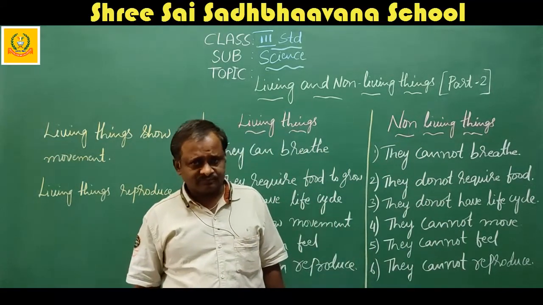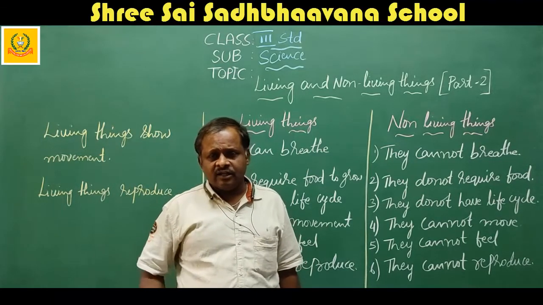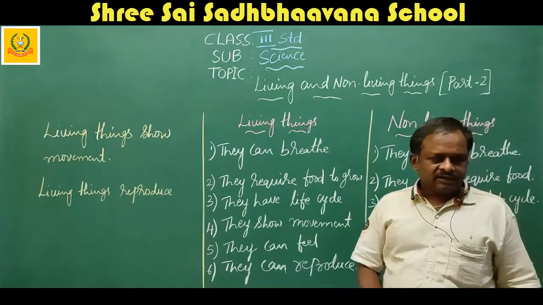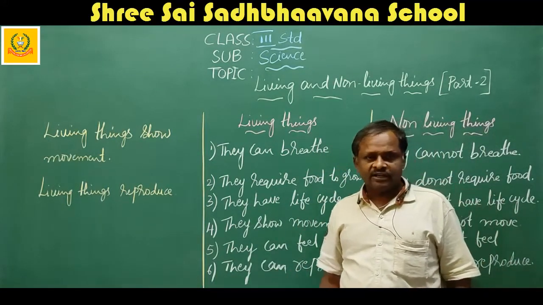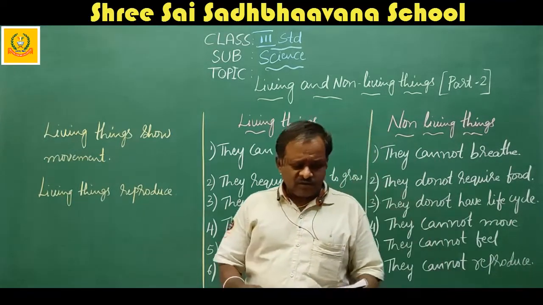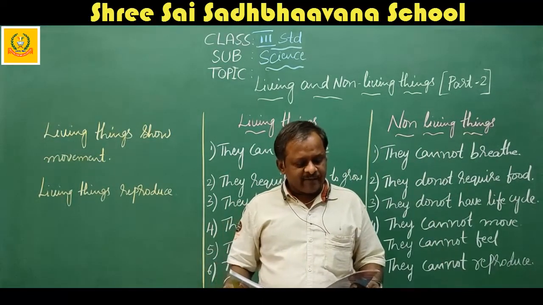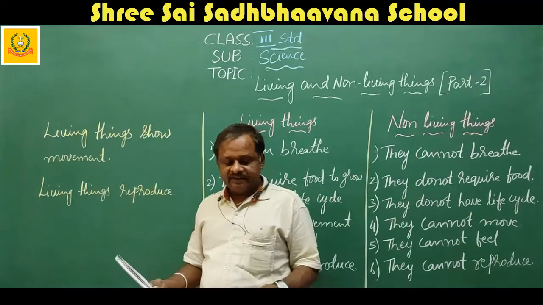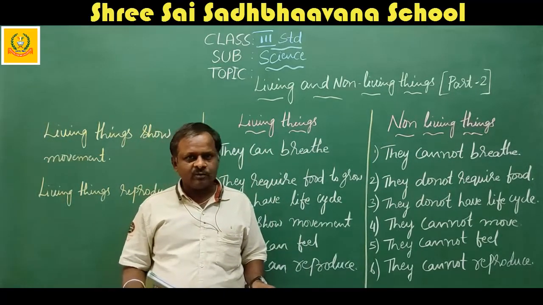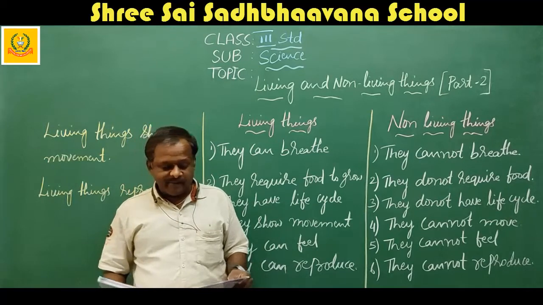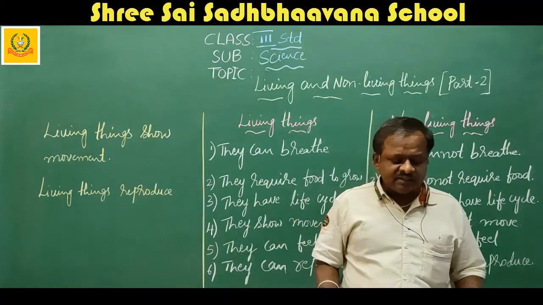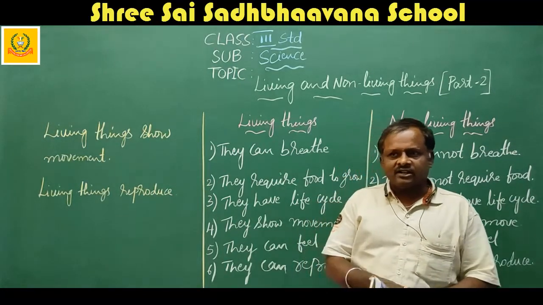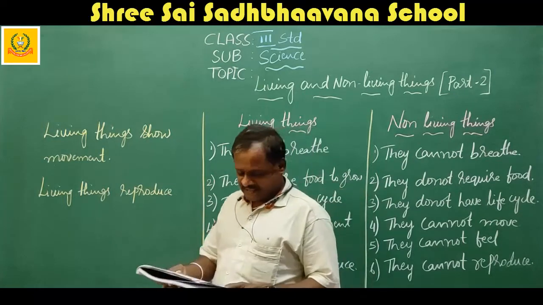Living things are plants, animals, insects. Non-living things are bench, chair, mobile, laptops, TVs. We have also discussed man-made non-living things and natural non-living things. Books, computers, mobiles, chairs, benches are man-made non-living things. And earth, sun, moon, stars, comets are natural non-living things.